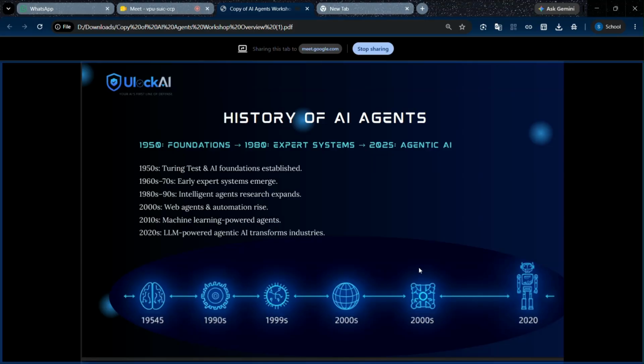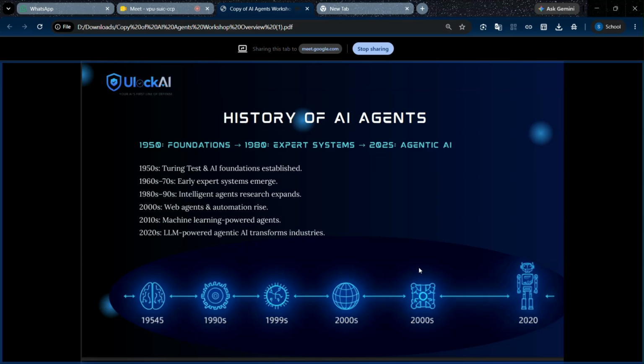History of AI agents. During the 1950s, the Turing test and AI fundamentals were established. That is the initial stage of AI agents. Later, from the 60s to 70s, expert systems emerged and intelligent agents came. In 2017, Transformers were introduced, and in 2020s, LLMs like ChatGPT.